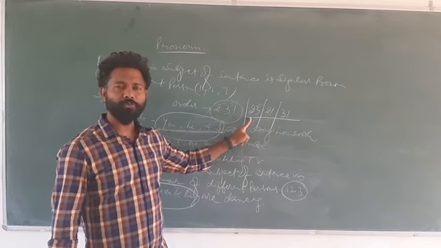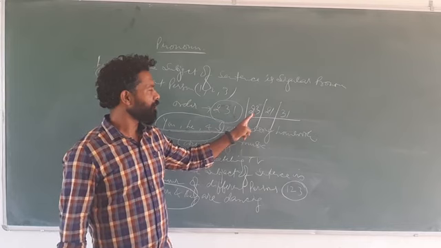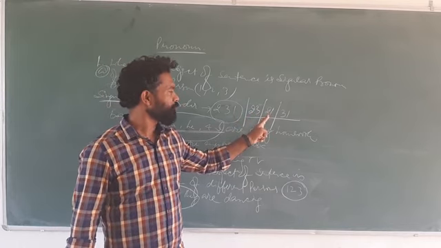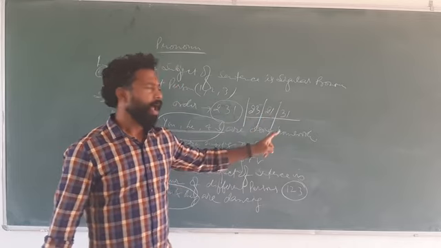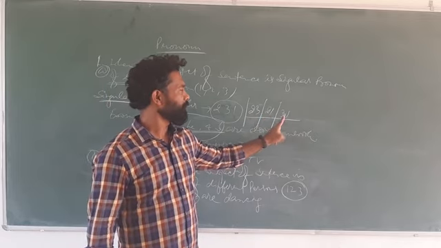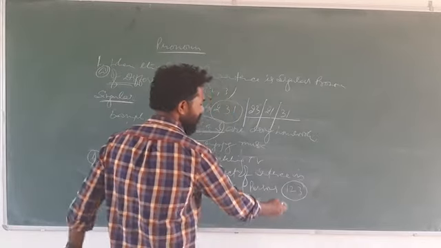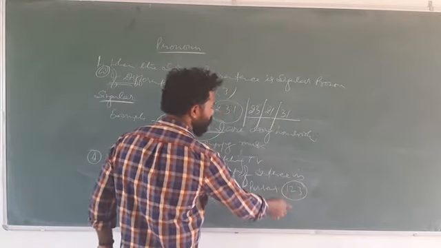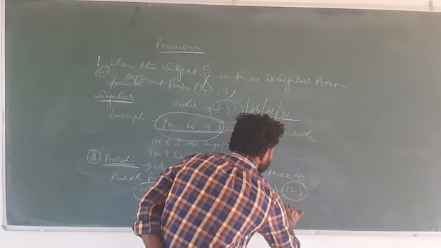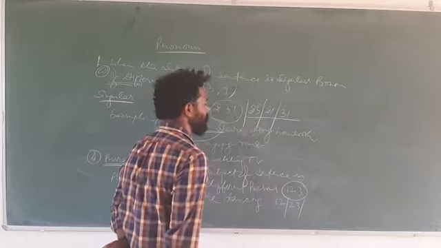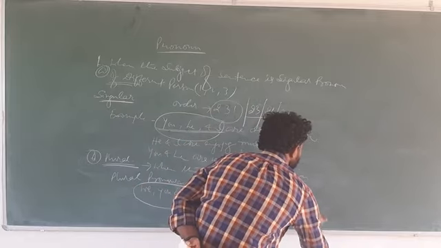If there are two persons, then the order should be second person and third person. If there is second and first, the order should be second person and first person. And if there is third person and first person, the order should be third person and first person. Similarly, if all three are there, then 1, 2, 3, it could also be second person and first person, second person and third person, or first person and third person.